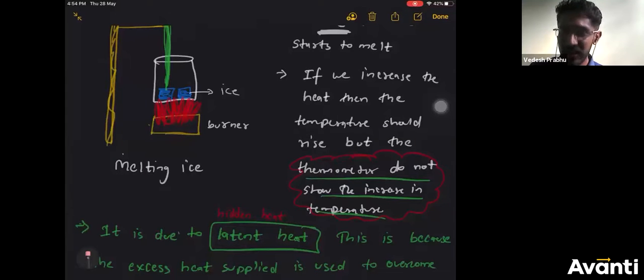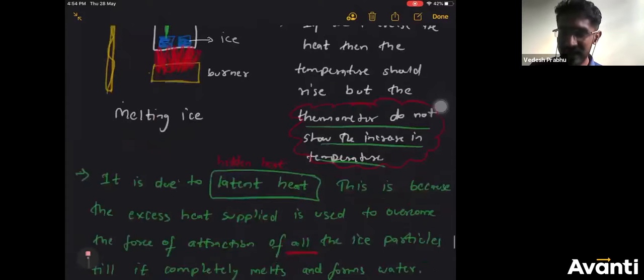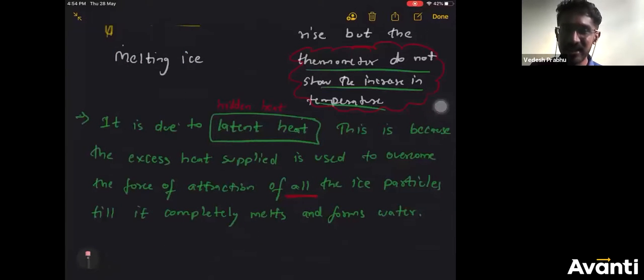Why does the thermometer not show any rise in the temperature? The answer I have written in green color. This is because of latent heat.